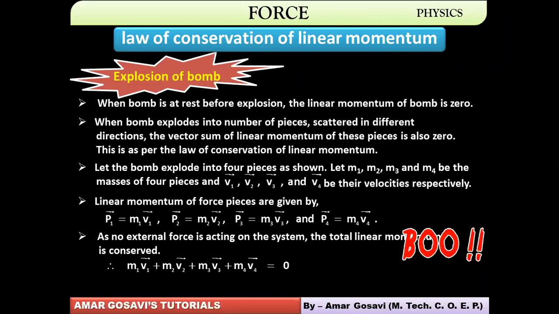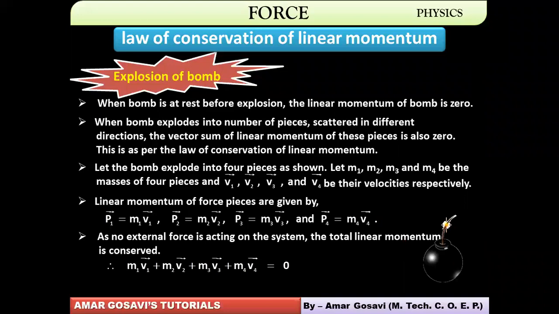Now what's going to happen? The directions of v1, v2, v3, and v4 will be such that they will nullify each other. So whatever was the initial momentum, that was 0, would be the final momentum, that is 0. Therefore, this equation is being considered. While solving problems, this equation will play an important role. So it's not only about explosion of a bomb. In most collisions, the law of conservation of linear momentum is followed, and this is to be used while solving problems. Please make a note of this before I explain how we solve problems based on this.